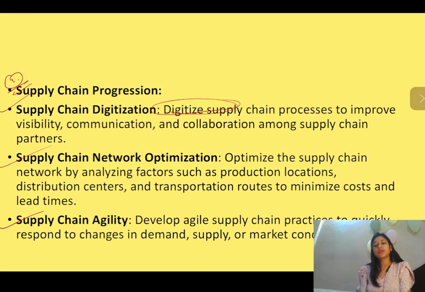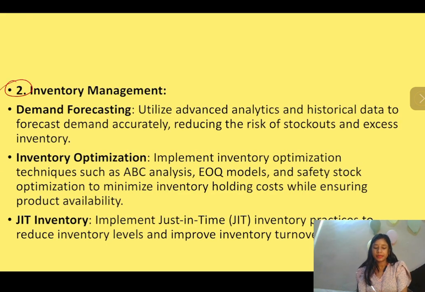You can use one or two in the exams. Even two, if you write supply chain digitalization or supply chain network optimization, supply chain agility will be enough. Moving to the next one, inventory management.